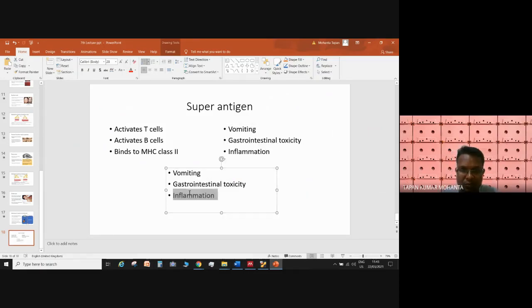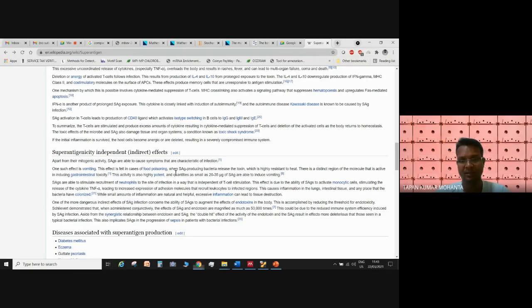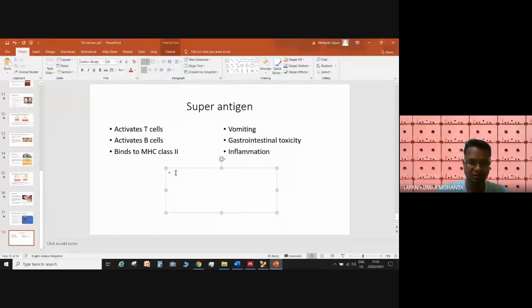What they usually do, I discussed this: they produce antibodies, IgG, IgM, and IgE.